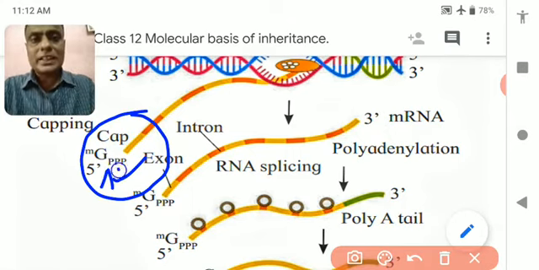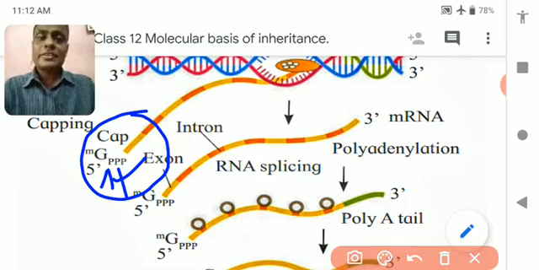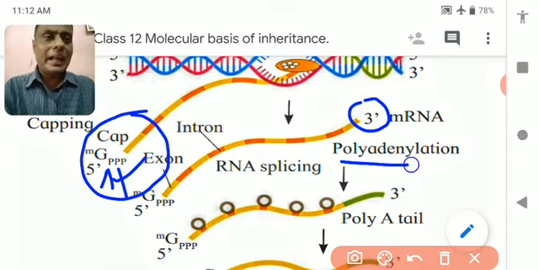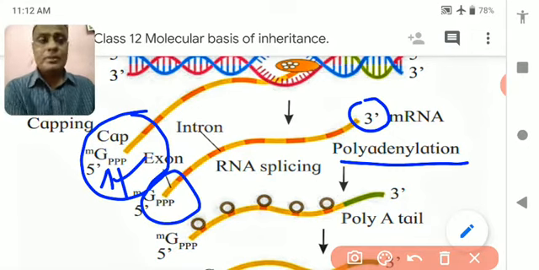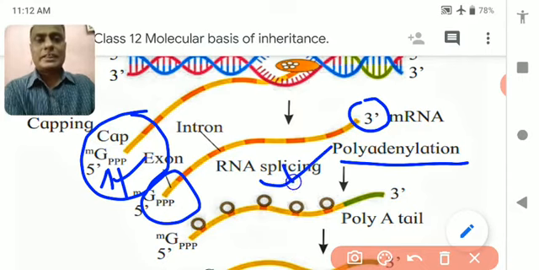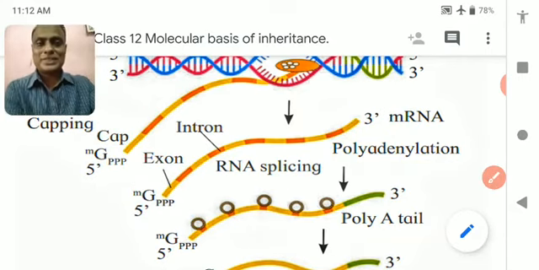Three phosphates are there. The other end is capped by polyadenylation. So both ends are capped, and after that splicing occurs. Okay, hope you understood this part.